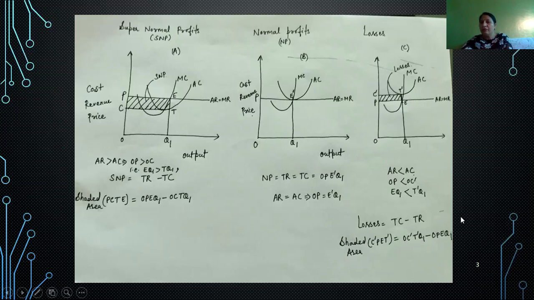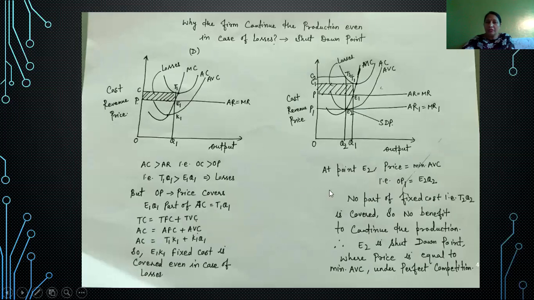Now the question is why the firm continues the production even in case of losses in the short run. We know in the short period, total cost is the sum total of fixed cost and variable cost. So if in case of losses the firm is continuing the production, the reason may be that whatever price is available, it is covering some part of fixed cost. In this diagram, this is the average cost curve, and this is the average variable cost curve. In the cost curves chapter, you have already studied that as output increases, the gap between AC and AVC declines. The reason behind that is fixed cost.